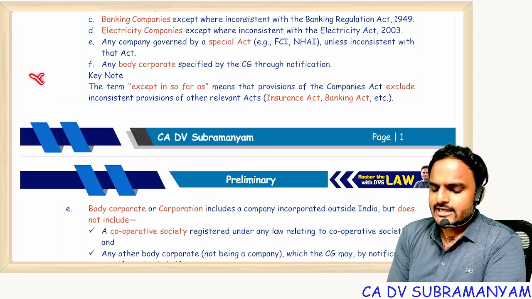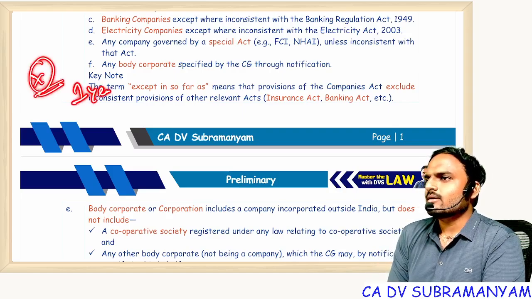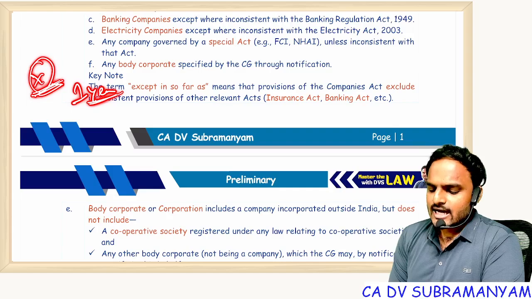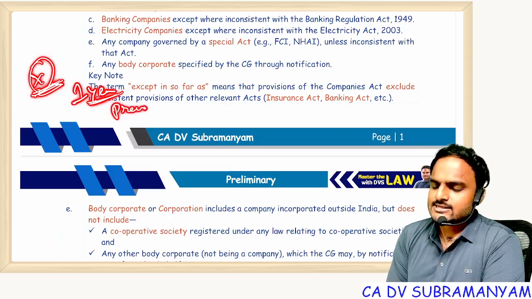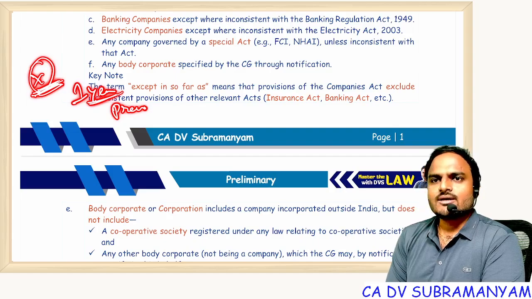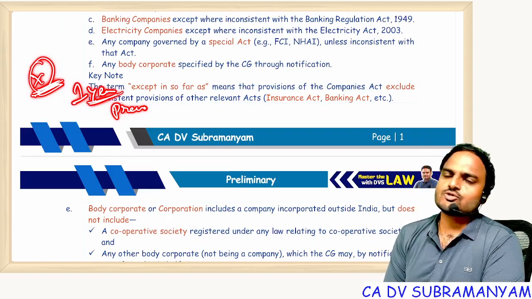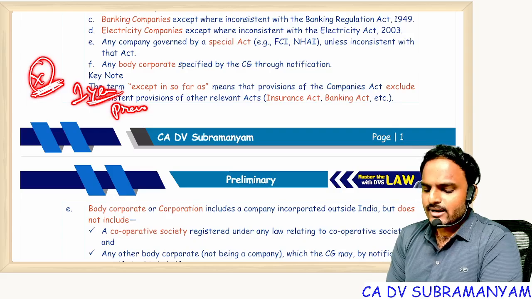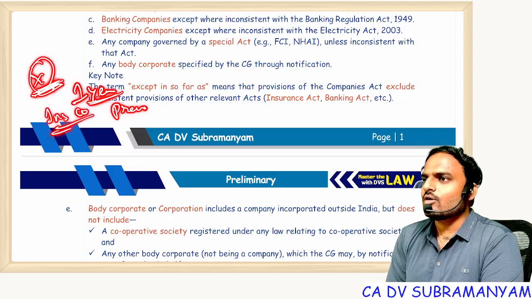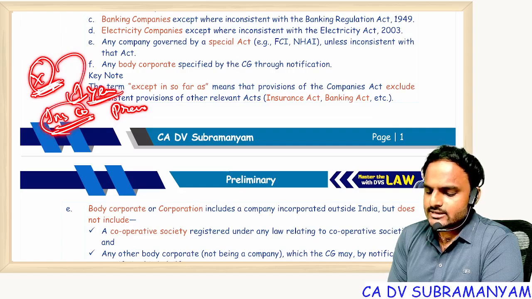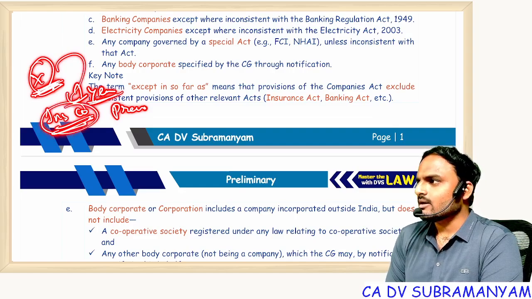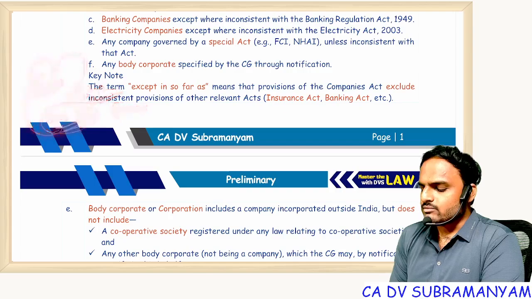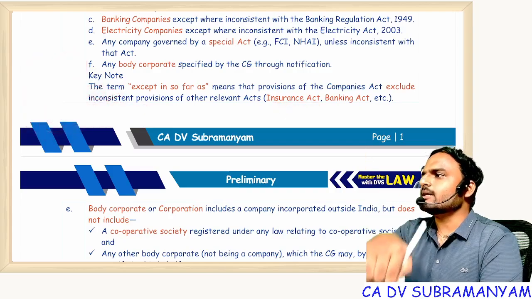Suppose Mr. X is taking a bike insurance for 1 year. Suppose X is a good driver. He drives well. No accident. That means 100% premium is profit. Suppose X is a rash driver. Today he will meet with an accident. Or tomorrow, or after 1 month, or after 6 months, definitely he will meet with an accident. At that time, the insurance company has to pay compensation. That means the premium paid is remuneration, that is a profit, but expenditure is contingency. Everything is contingency. So for provisions, the Insurance Act will follow the respective acts, not the Companies Act.